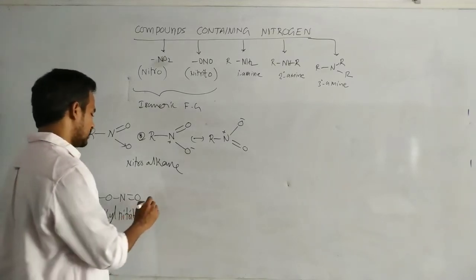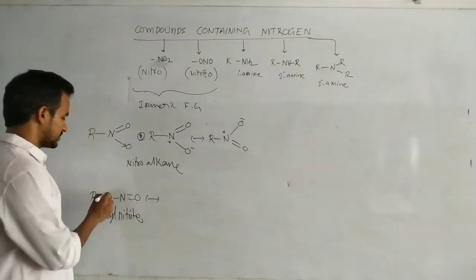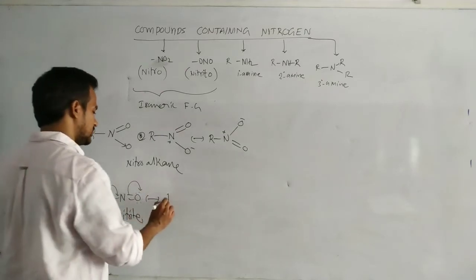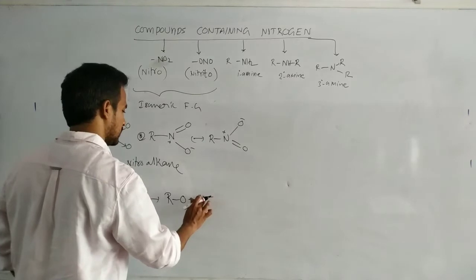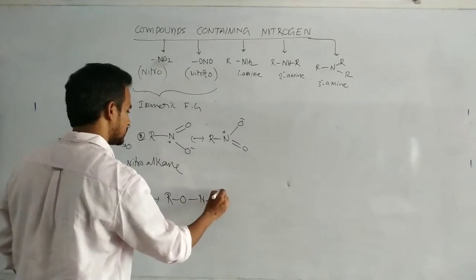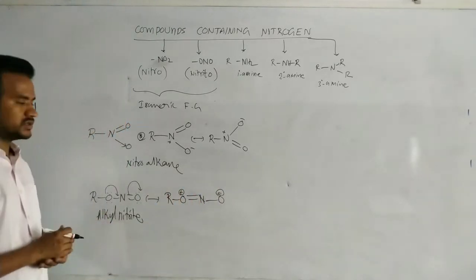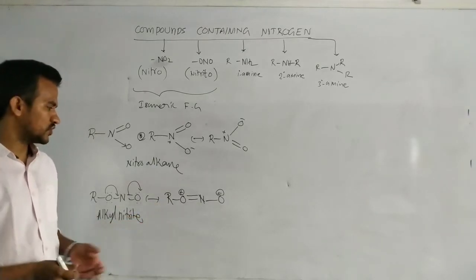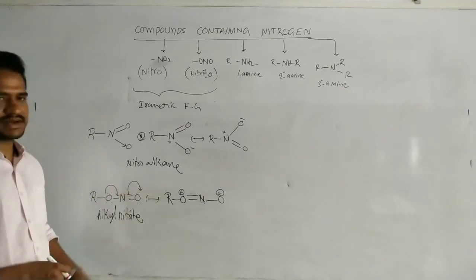Of course, this one also exhibits resonance, because the lone pair and pi electrons transfer. So R-O-N, with oxygen carrying a negative charge and the double-bonded nitrogen carrying a positive charge. So this also exhibits resonance, the possibility of more than one Lewis structure. So the nitroalkane and the alkyl nitrite.